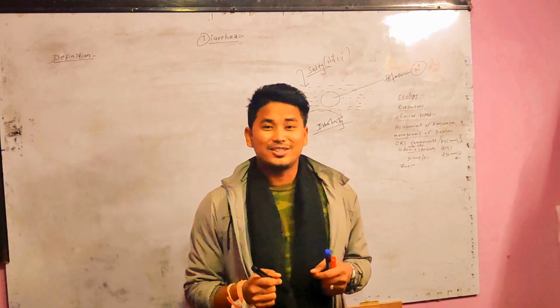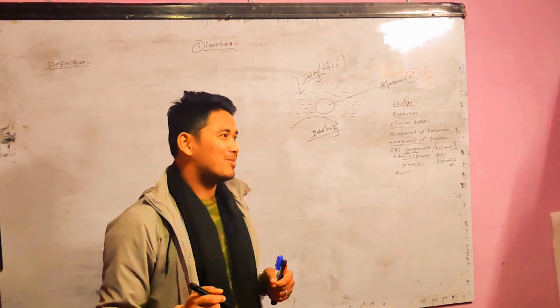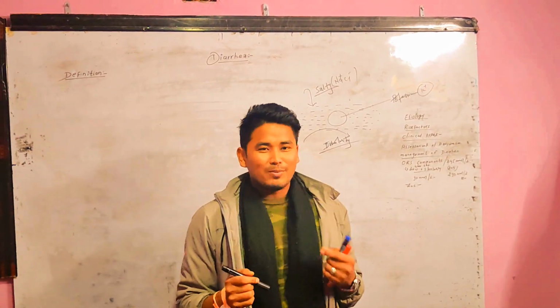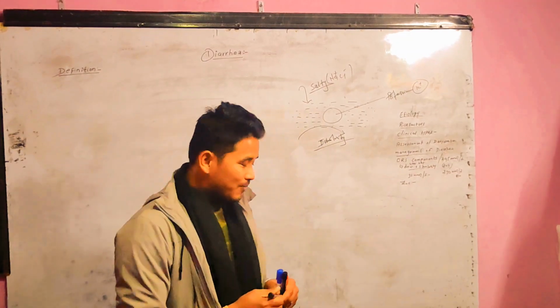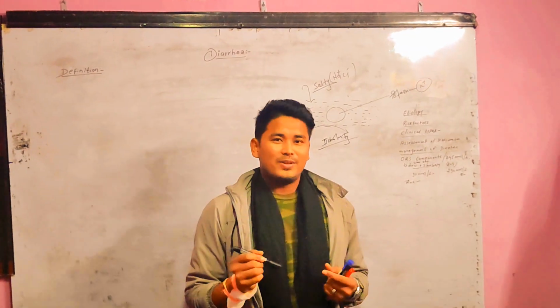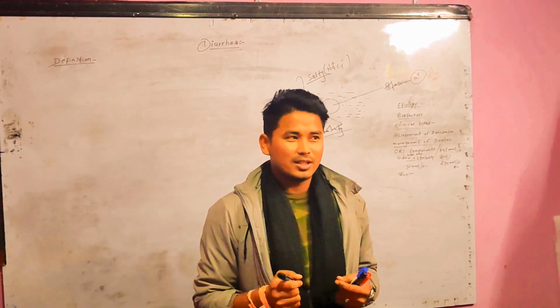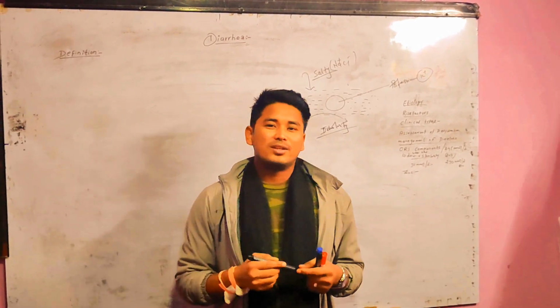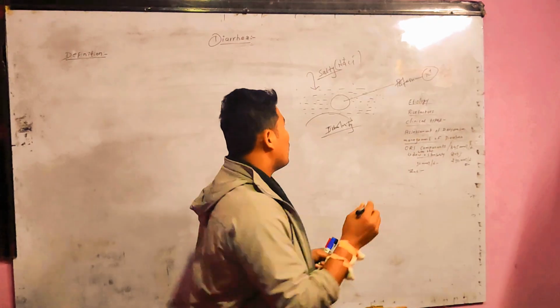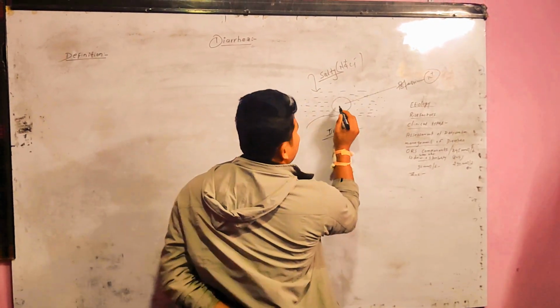But before discussing diarrhea, I'm going to give you some concept about how the complications happen in case of diarrhea. As you know, the first structural unit of life, that is the cell, originated in the ocean, no? And the water of the ocean is salty. Let's consider this is the first cell.